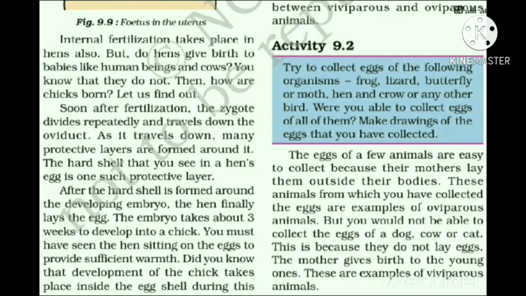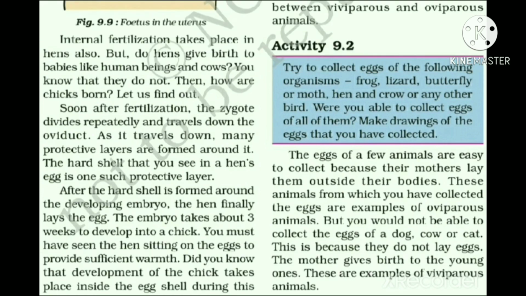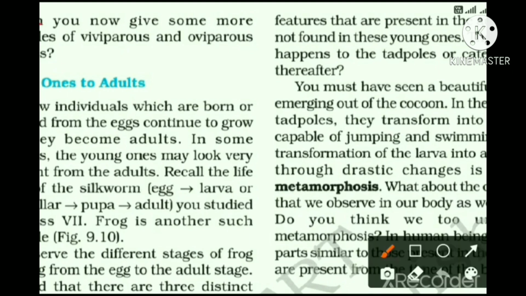So the egg producing animals are known as oviparous, for example hen, and the animals who give birth to their young one like cow, dog and human beings also, these are the viviparous animals. Can you give some more examples of viviparous and oviparous animals? Yes, you can give easily.